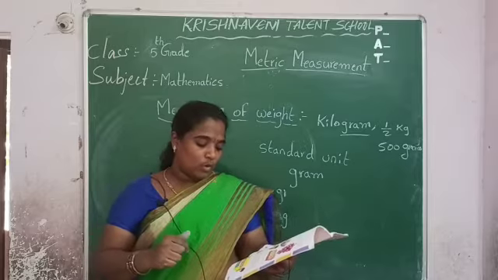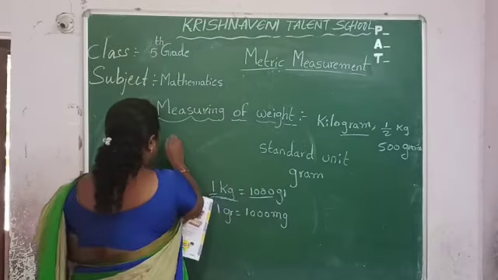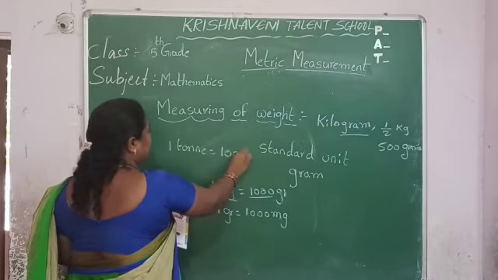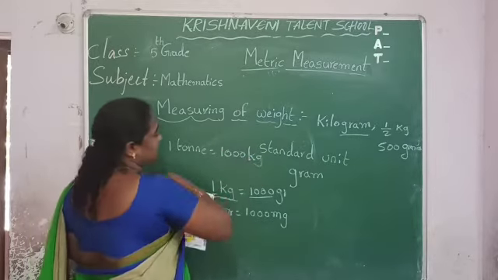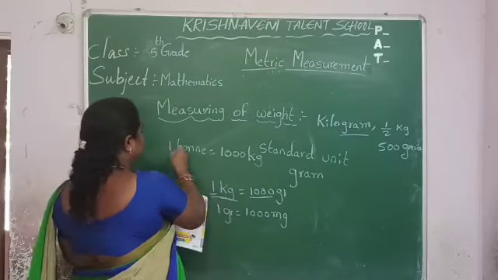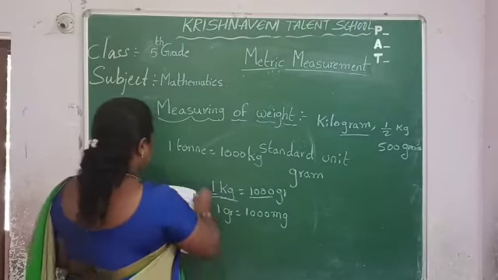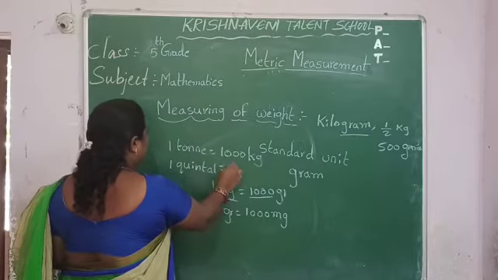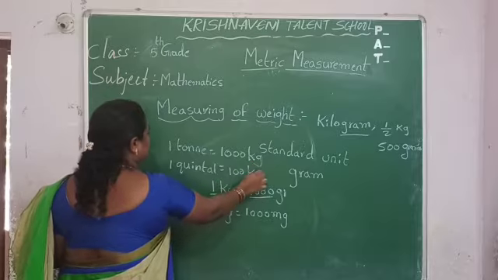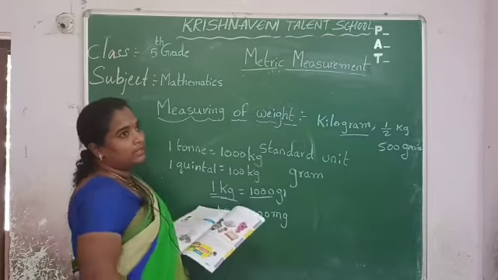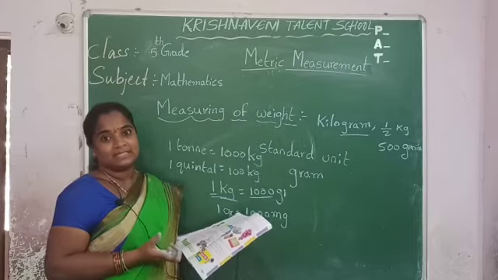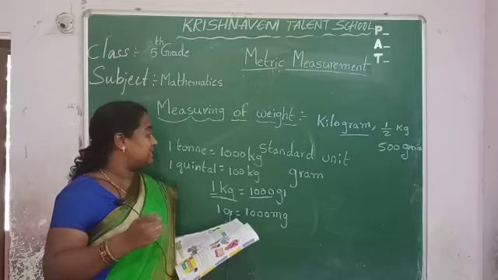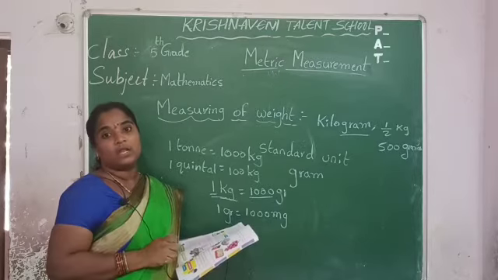Now see here, 1 ton is equal to 1000 kgs. If you take 1000 kgs of quantity, that is represented as 1 ton. Next, 1 quintal is equal to 100 kgs. This word is used when farmers measure rice or wheat; they say 100 kgs is equal to 1 quintal.